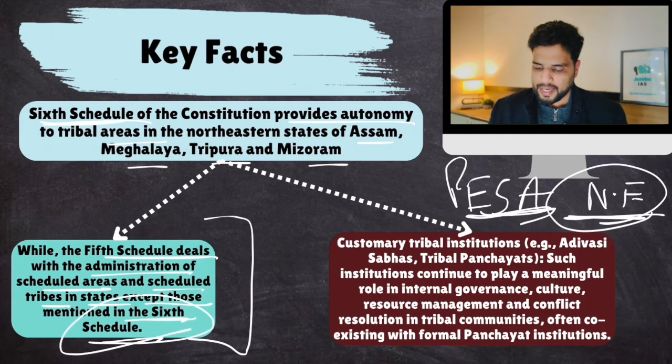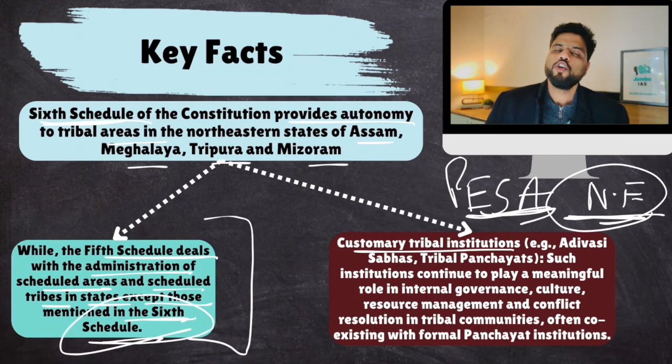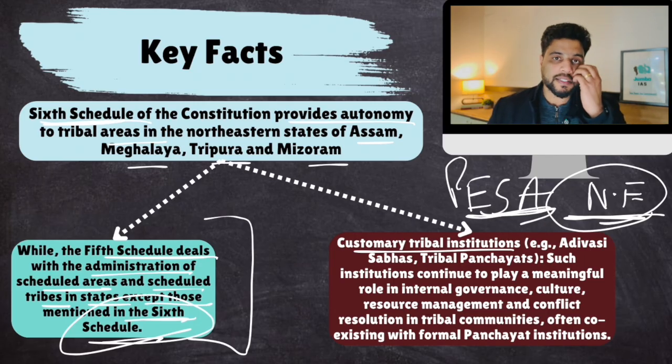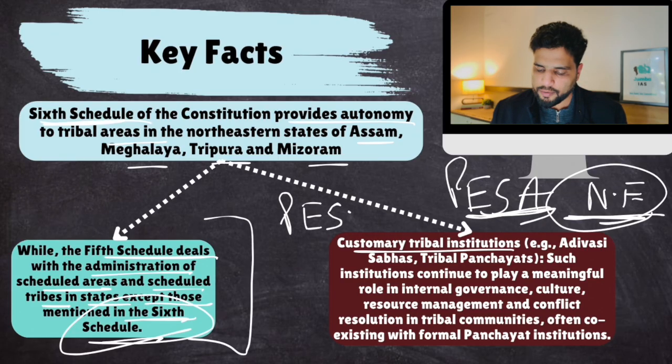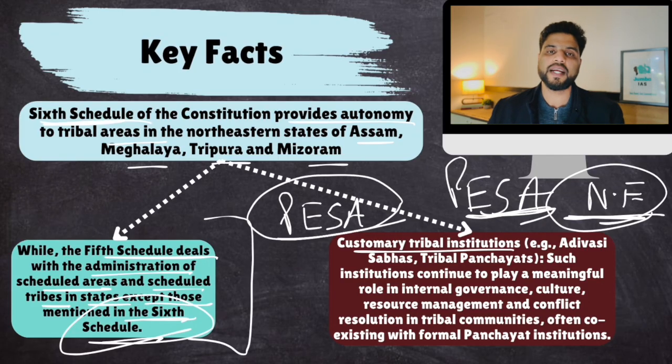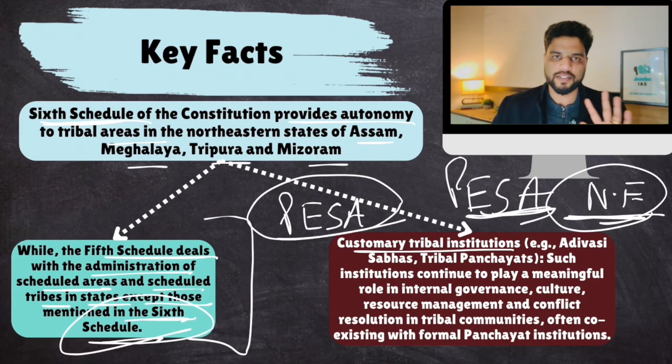Now, customary tribal institutions. This is important. Now look, these tribes have their own customary institutions as well, which take care of various things. They have their own sabhas, their own samitis, their own institutions as per their own tribal customary law. The PESA Act would not interfere with these customary tribal institutions. PESA would not replace these institutions. PESA would only complement these institutions.